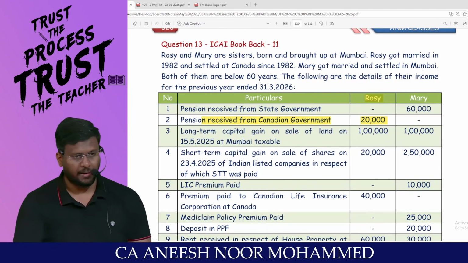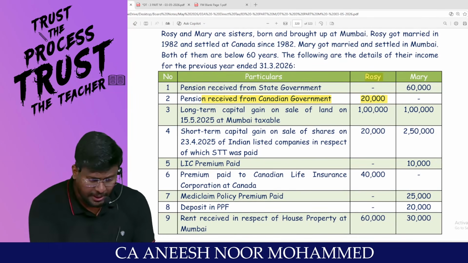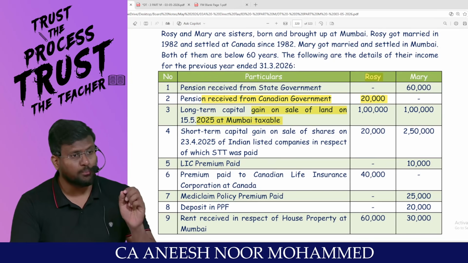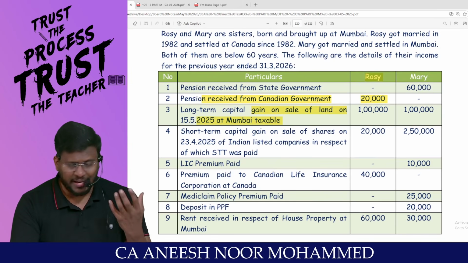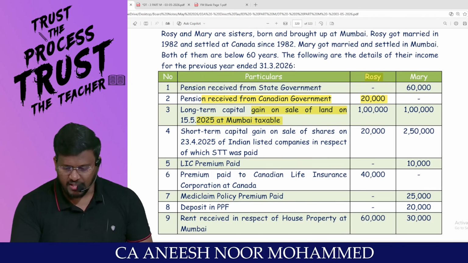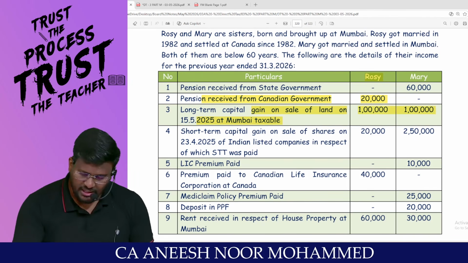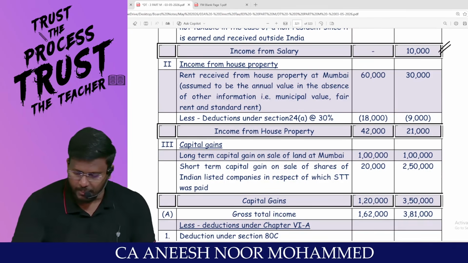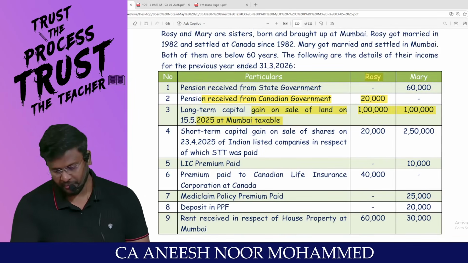Yes, sir. Next one. Long-term capital gain on sale of land at Mumbai. Mumbai means the income has accrued or arisen in India. Sir, it will be taxable in the hands of both Rosie and Mary. That means capital gain 1 lakh and 1 lakh will be taxable. We have already played this game.